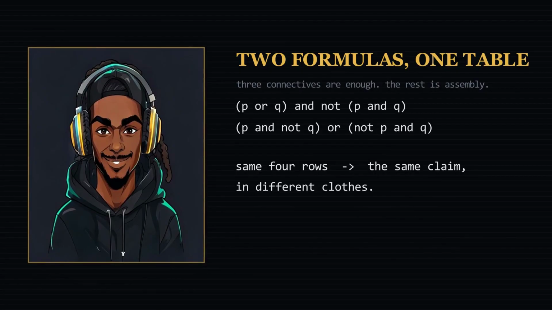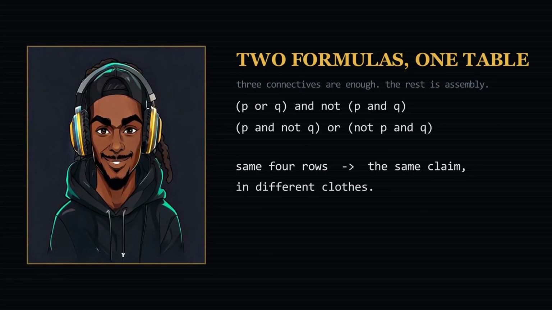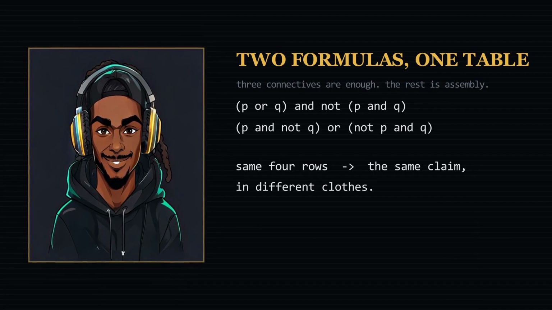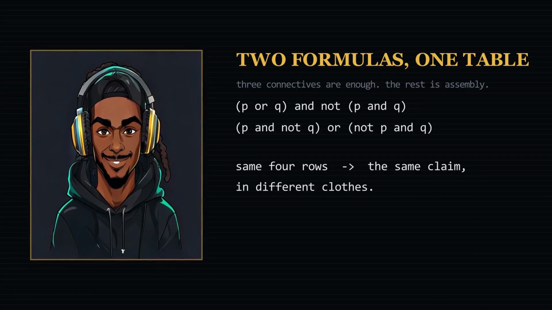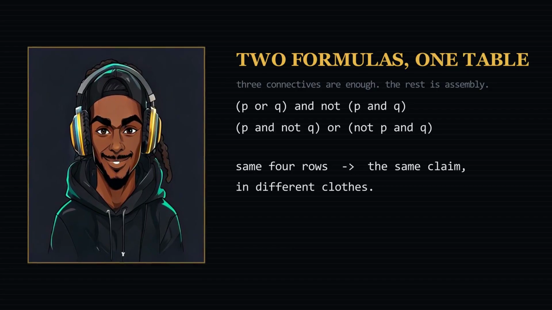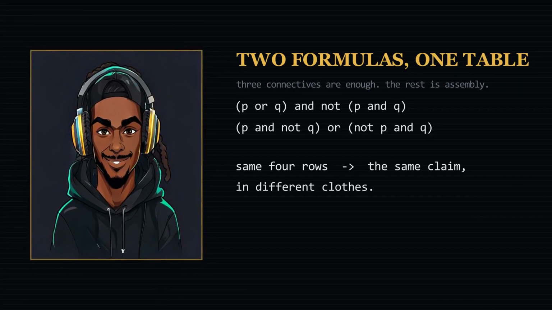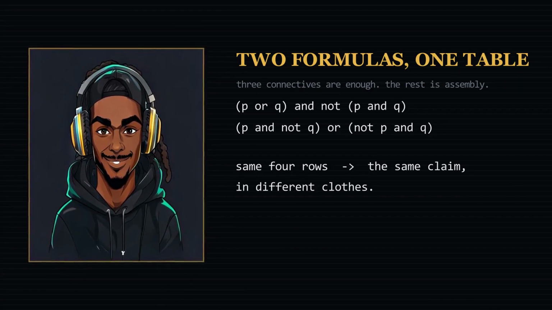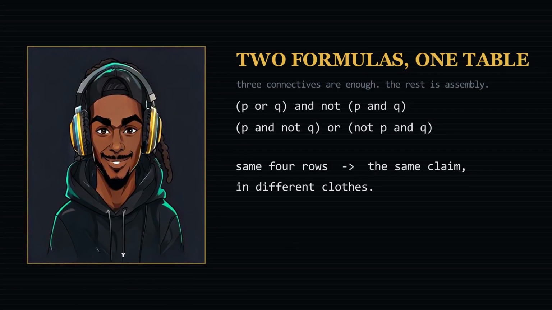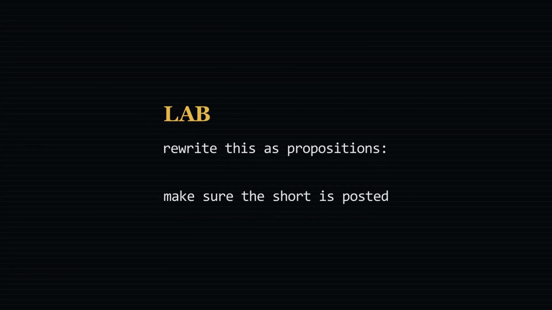There is a second way to say it that reads like English. P and not Q, or not P and Q: either P without Q or Q without P. Two different formulas, the same 4 rows. When two formulas share a table, they are the same claim in different clothes. That idea gets a name in episode 4. And notice what you just did. You had a table you wanted and no connective for it, so you built one out of parts. That is the whole game in this subject. 7 connectives are convenience, 3 are enough. Everything else is assembly. Last one, and it is the real one.